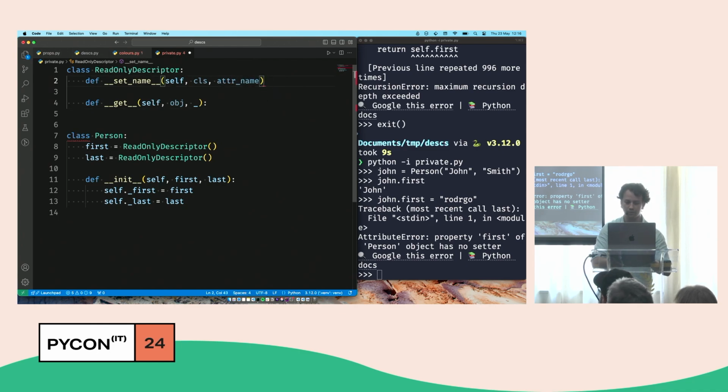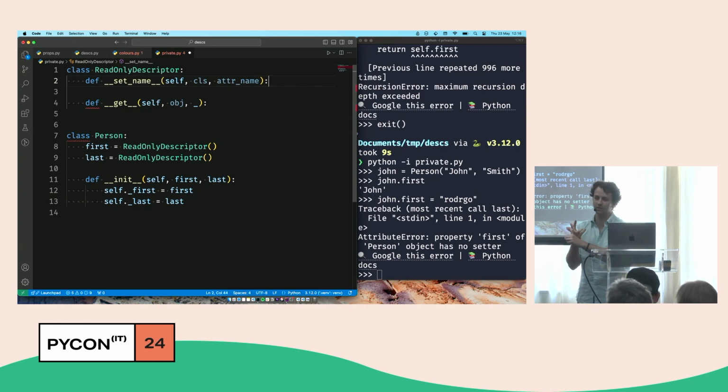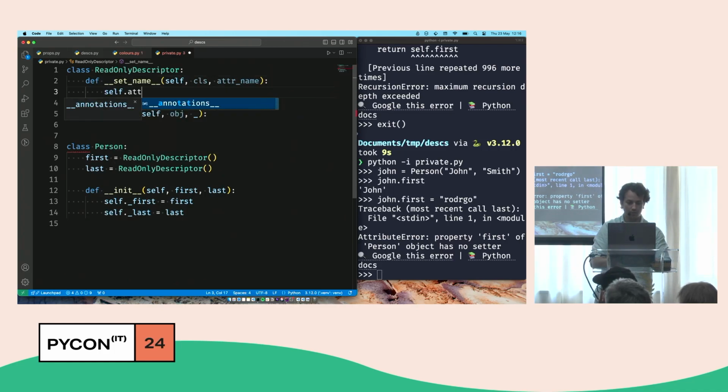And so I get notified, as a descriptor, of the class that I was assigned to and the name that I was given. And this is just brilliant, because now I can obviously save my own name. It would be ridiculous if people went around and said, what's your name? And I don't know. So we save it for later.